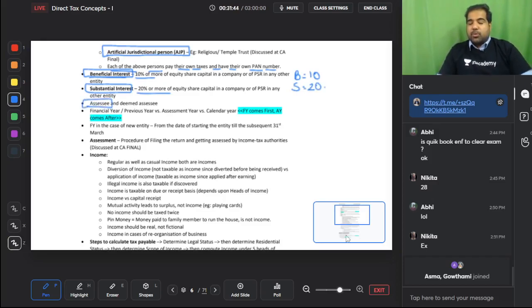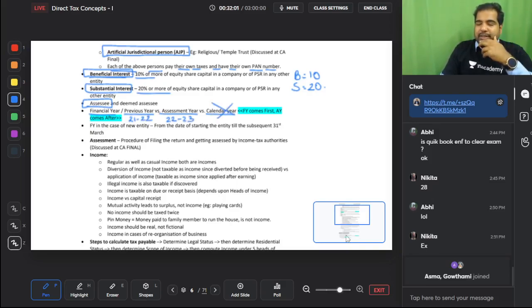Assessee is a person who is supposed to pay tax to the government. So right now you are not an assessee, I am an assessee. Financial year is every year from April to March. For your exam, the previous year is 21-22 and the assessment year is the next year, that is 22-23. Calendar year is not important from your exam perspective, but from 1st Jan to 31st December, the one we celebrate on 31st December, is called the calendar year.